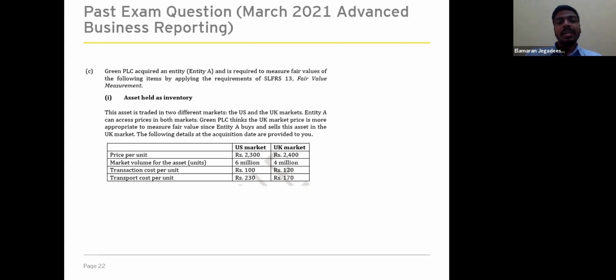The first scenario is related to an asset held as inventory. This asset is traded in 2 different markets, the US and the UK markets. Entity A can access prices in both markets. Green PLC thinks the UK market price is more appropriate to measure fair value since entity A buys and sells this asset in the UK market.